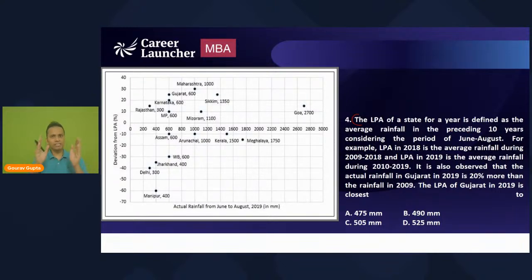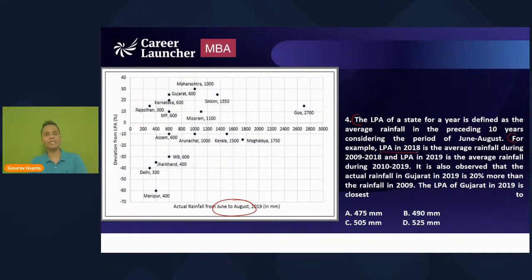Okay, so they will consider the period of June to August, the rainfall for which is given in the graph. In the graph, only the June to August rainfall is given. If you look at the bottom of the graph, LPA is the average of the last 10 years. So this is how they have defined LPA, long period average, the average rainfall of the last 10 years. Simple.